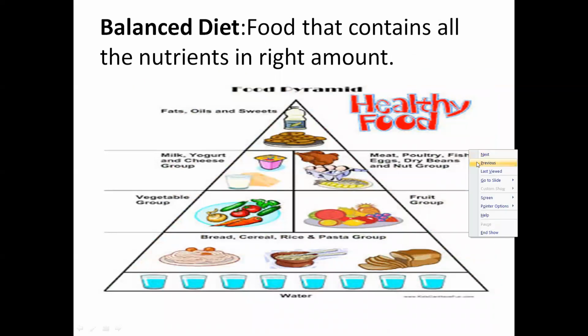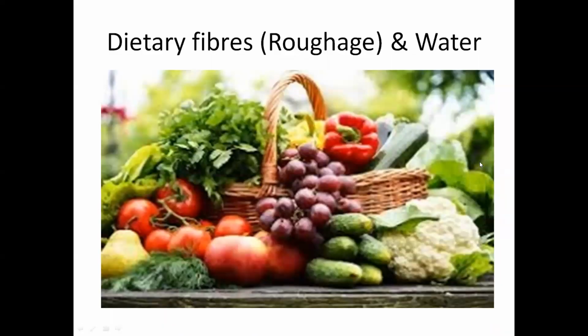So we also studied these important factors which are necessary for proper functioning of the body, which are called roughage, meaning dietary fibers, and water. So we should drink a lot of water, and we should include leafy vegetables for getting roughage. So all the unnecessary products, meaning stool, can easily be thrown out.